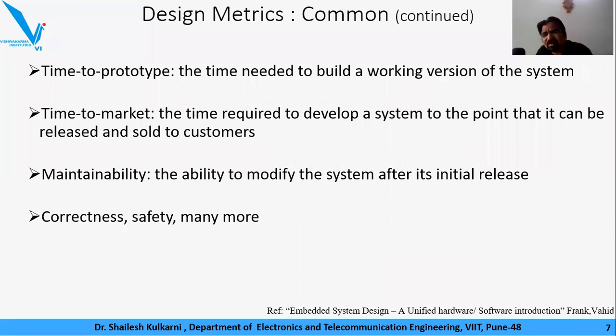All these aspects are expected to be taken care of, and it is not just for the sake of marketing. The design team has to think on this and make efforts to ensure low radiation. Unless this aspect is there in the design, the marketing personnel will not be able to market the product with this feature. I mean, correctness, safety, and many more, isn't it?